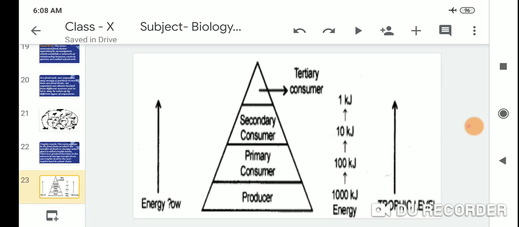First, let me start with the trophic level and energy flow. We have producer, primary consumer, secondary consumer, tertiary consumer. The producer has 1000 kilojoule energy, the next one has 100 kilojoule, the next step has 10 kilojoule, and the last one has 1 kilojoule. Energy decreases as it is transferred to the next trophic level.